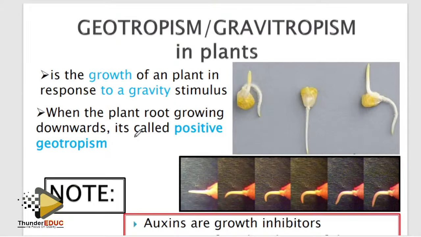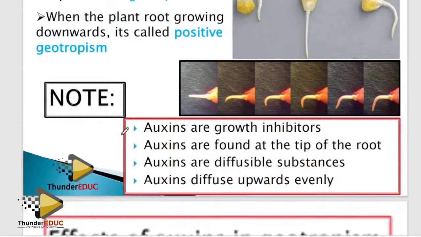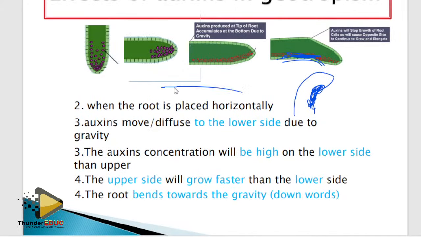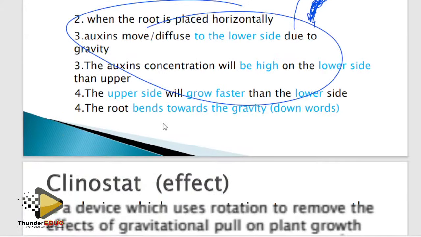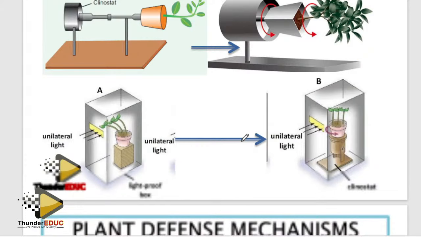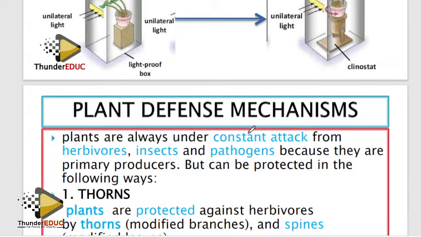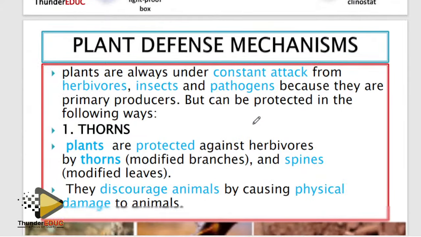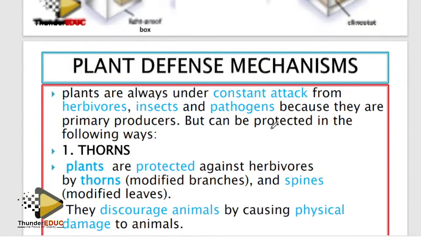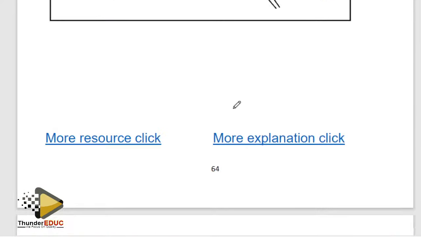And then the experiments. Know this, yeah, for root and the shoot. A clinostat is an instrument which is used to remove the effect of gravity. So the plant will not bend, whether you are upside down or what, it will not bend, it will grow straight. Why? Because the effect of auxin is being removed due to the removal of gravity. Plant mechanisms, these are simple, like thorns. And guys, I think you have the paper.